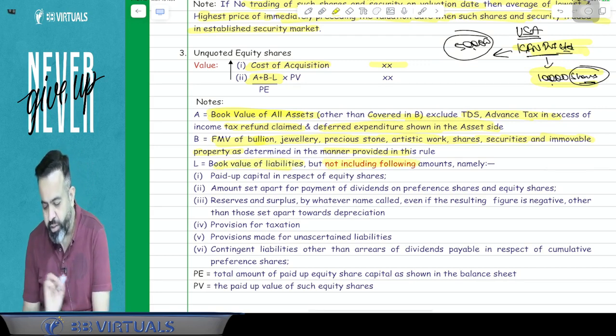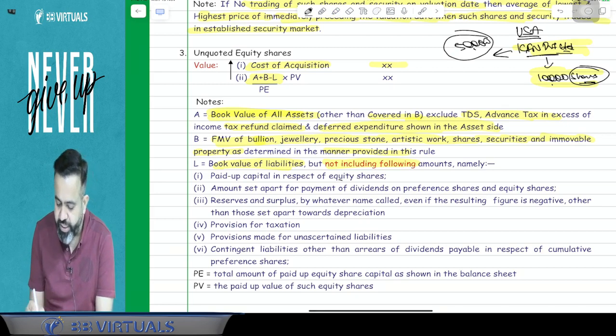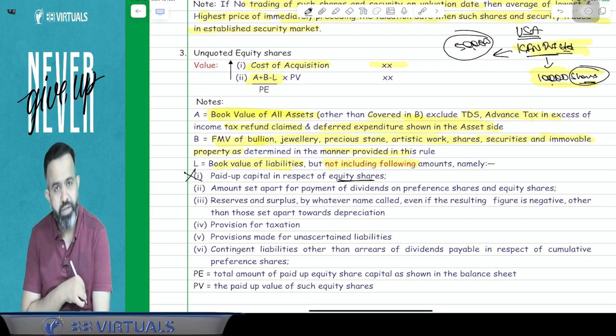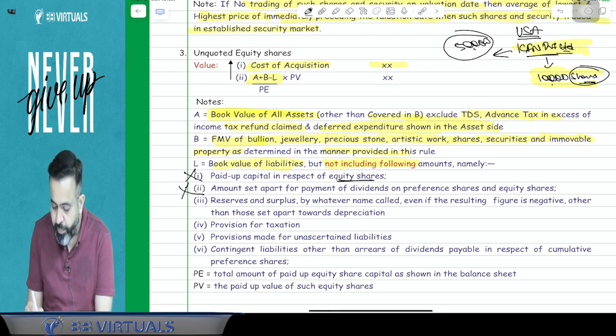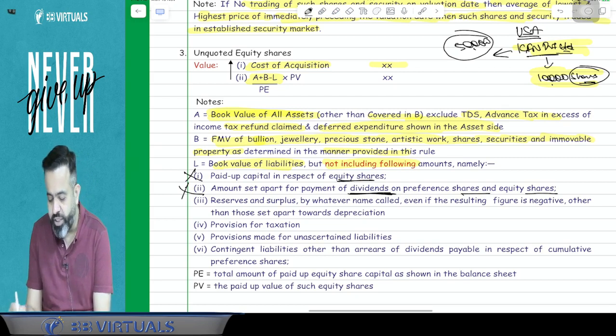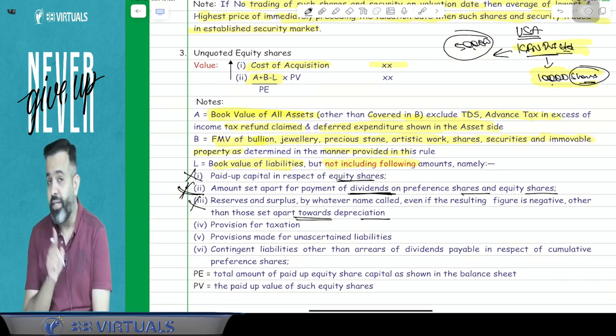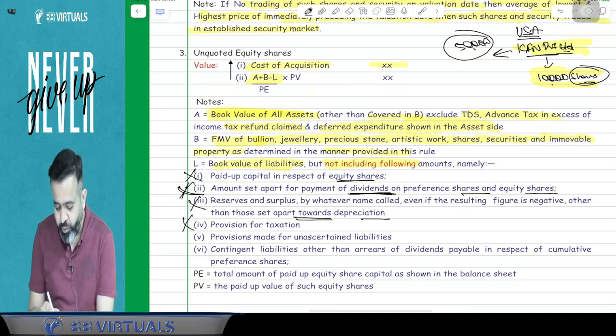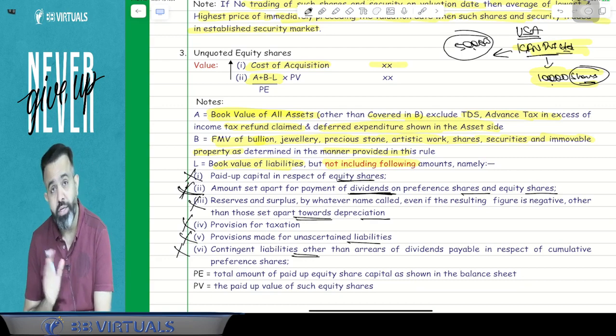But not including the following. Means here paid up equity share capital is not your liability. Amount set apart for the repayment of the dividend on the preference share or equity share is not your liability. Reserve and surplus is not your liability, but suppose if there is a depreciation reserve, that will be a liability. Provision for tax is not a liability. Provision made for uncertain liability is not a liability, and contingent liability is also not a liability.